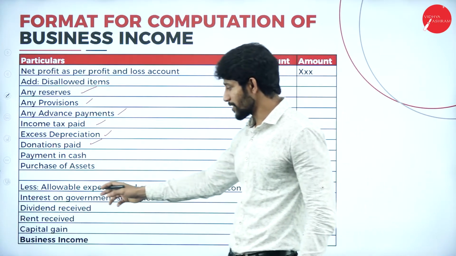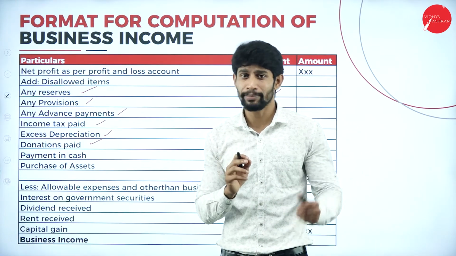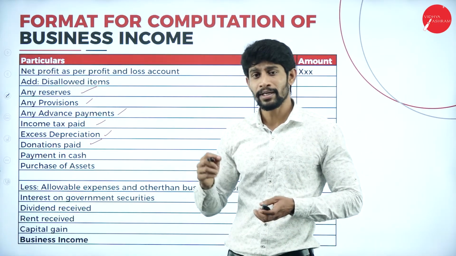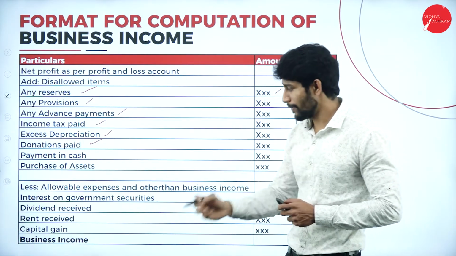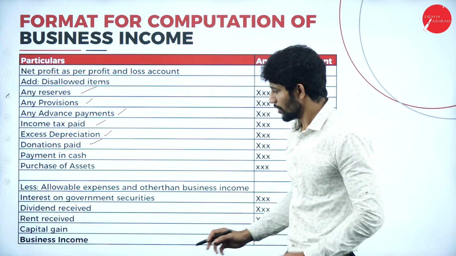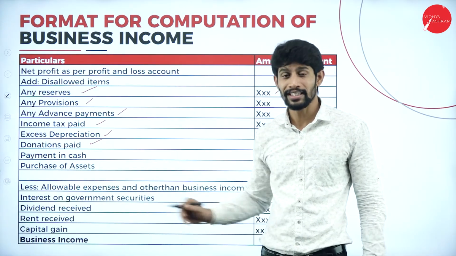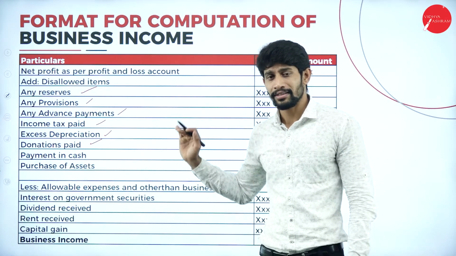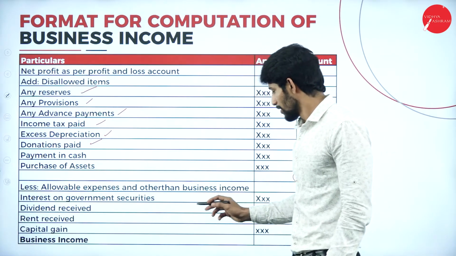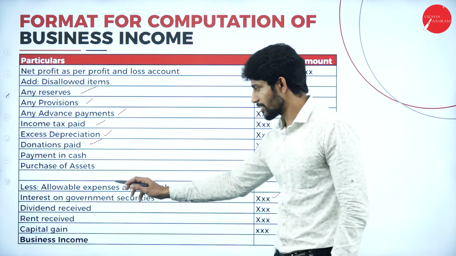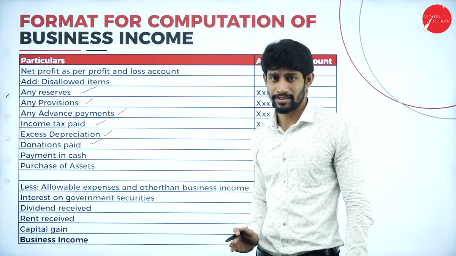And allowable expenses is nothing but expenditure he was supposed to claim as business expenditure on the debit side, but he forgot to claim. That will be given in the adjustment. Those kinds of expenditures can be claimed under this deduction. So what items come? Interest on government securities comes under income from other sources, not under business, so it should be added back. Next, dividend received. It comes under income from other sources, but you showed it in business income.